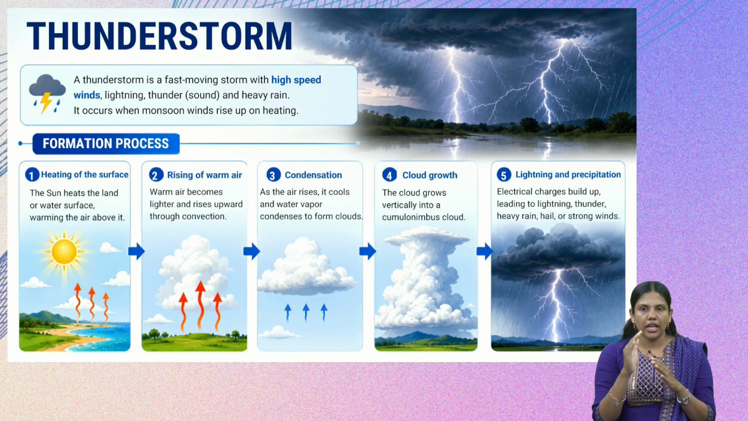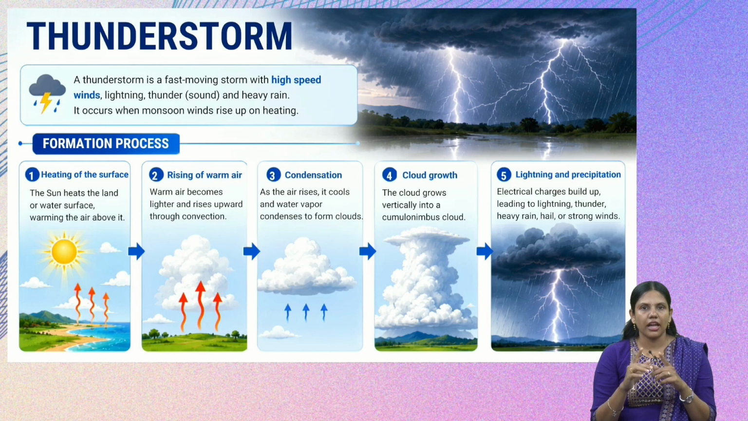Now when the air rises upwards, it cools and water vapor condenses to form clouds, and this is called condensation. The next step is cloud growth. As the water vapor condenses, the clouds grow vertically into cumulonimbus clouds, and this term is very important in the questions for thunderstorm. These clouds are responsible for the thunderstorm, cumulonimbus clouds.